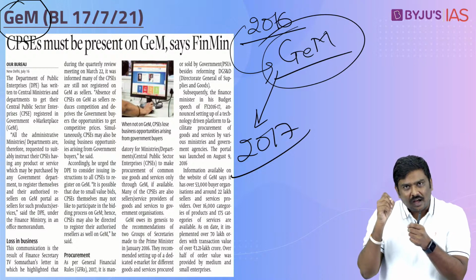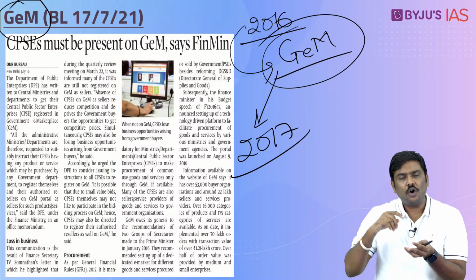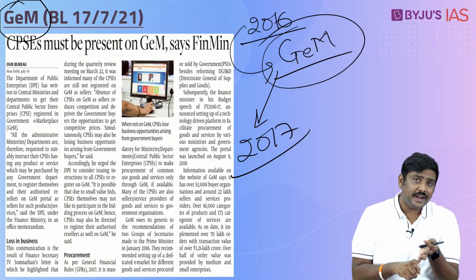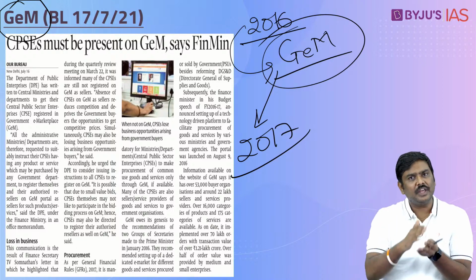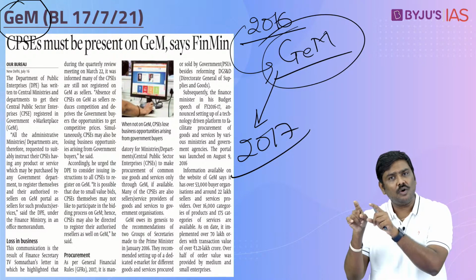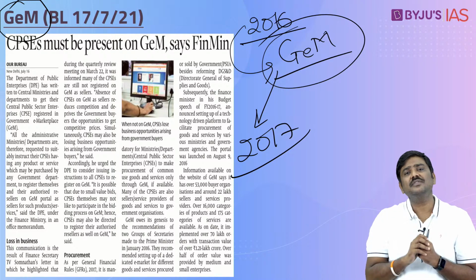This provision basically mandated that the government entities or government owned entities, the departments, ministries, etc., all of them should be present on the GEM and should be purchasing the common goods and services from here.